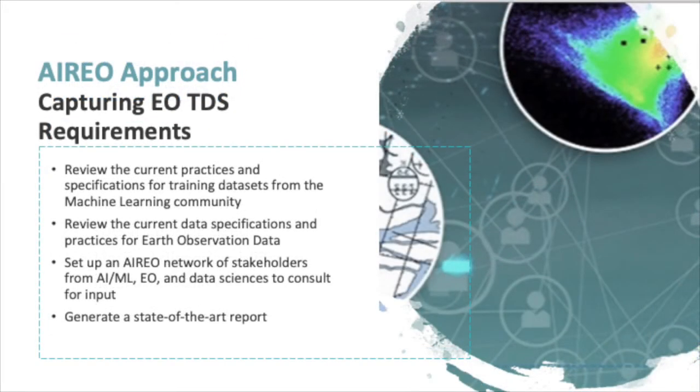The AIREO project is addressing these challenges through a number of approaches. Firstly, we are capturing Earth observation training dataset requirements. This involves reviewing the current practices and specifications for training datasets from the machine learning community. We are reviewing current data specifications and practices for Earth observation data. We have set up the AIREO network, which is a network of stakeholders from the AI and machine learning, Earth observation and general data science communities to consult for input. And we are generating a state-of-the-art report for capturing and disseminating this information.